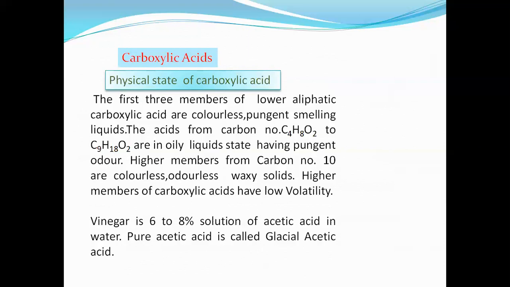Higher members from carbon number 10 are colorless, odorless, and wax-like solids. Higher members of carboxylic acids have low volatility. Vinegar is a 6 to 8% solution of acetic acid in water, and pure acetic acid is called glacial acetic acid.